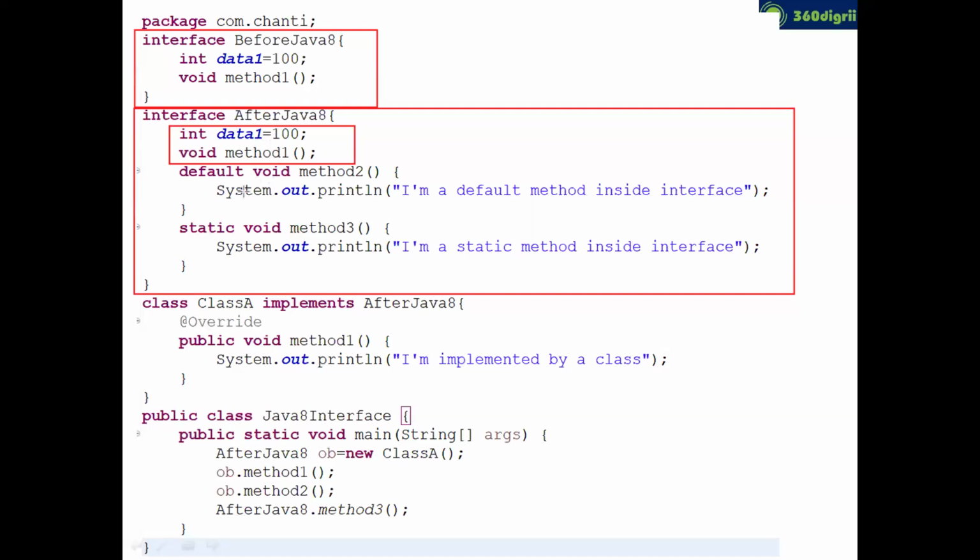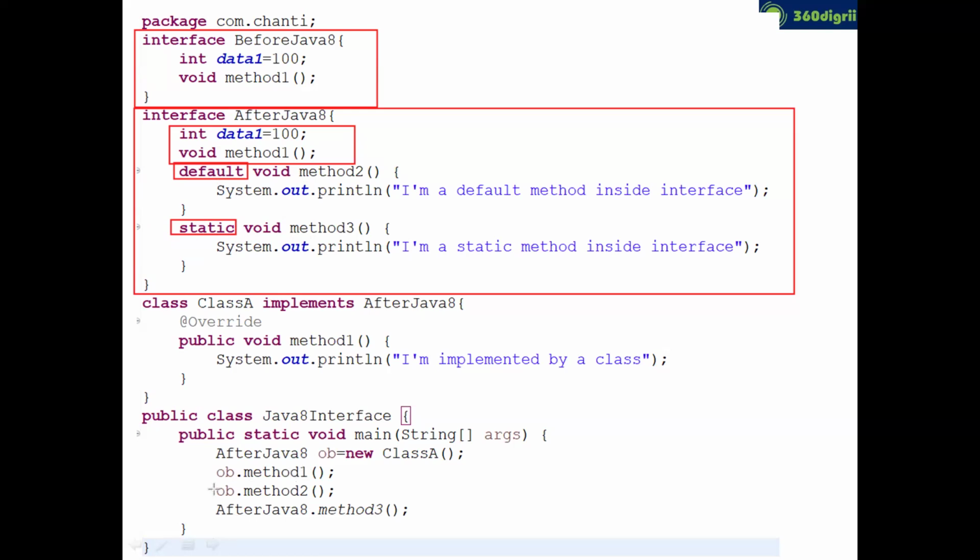Also, can you see, we can write default and static methods. See, default and static methods, nothing but you can write methods with a body, but you add default, which is an extra keyword. And also you can write the static keyword when you're implementing the method. Now the advantage of this default and static method here is, for the default method, you can provide the body inside the interface itself, and static methods can also provide the body itself.